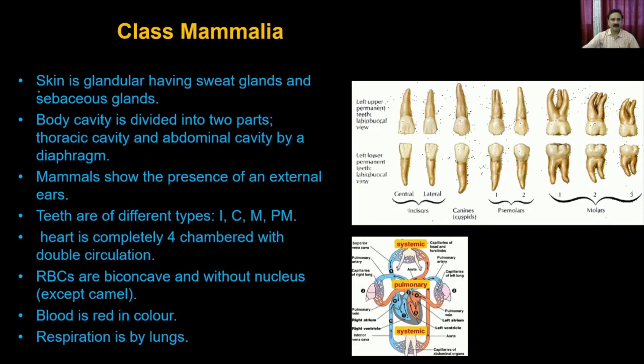In the class Mammalia, the skin is granular, having sweat glands and the sebaceous glands, which means they can produce sweat as well as wax. The sebaceous glands are present in the ear. The sweat glands are present throughout the skin.